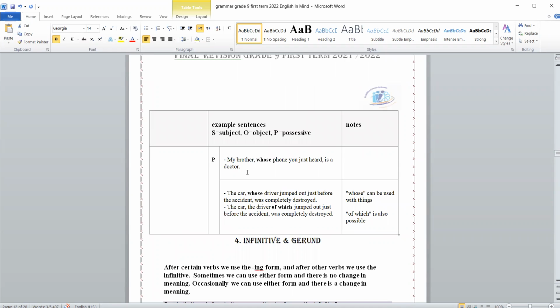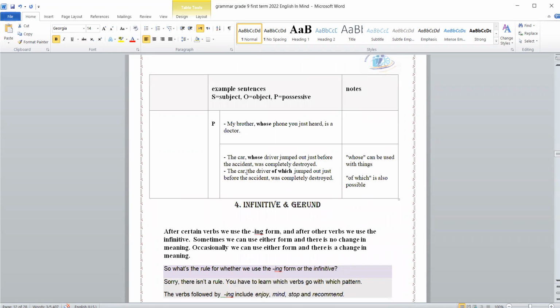My brother whose phone you just heard is a doctor. The car whose driver jumped out just before the accident was completely destroyed. The car the driver of which jumped out, this is an exceptional case.